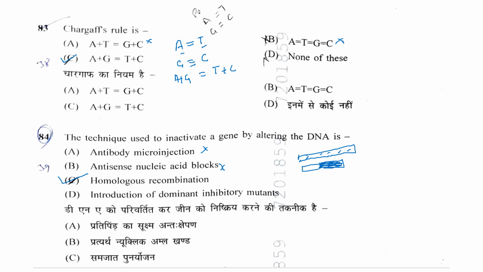This sequence will be homologous. Here at this place homologous recombination will take place and this will be exchanged. So homologous recombination leads to alteration of the genetic component. The other option is introduction of dominant inhibitory mutants.